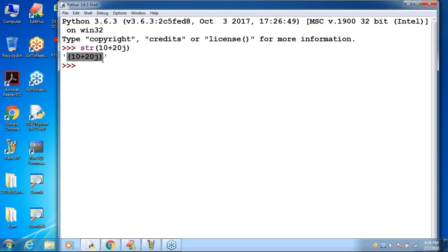Usually 10 plus 20j means that this total thing is a single complex value. To indicate that, brackets automatically come while printing. Don't think too much. The total thing is one number, grouped within brackets. Beyond that, nothing. That is just for readability, an internal representation, right?